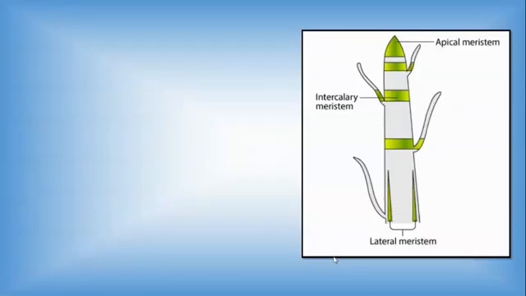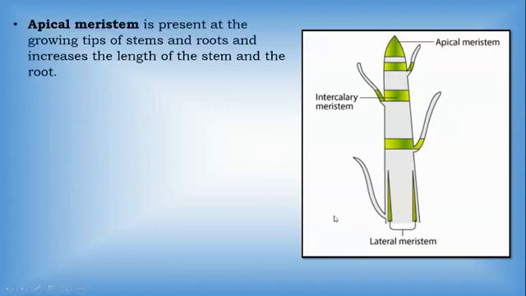So here you can see the picture of meristematic tissue that is related to the roots of the onion bulb. Okay, so we have taken a part of it. This tip region is called apical meristem. The middle part is called intercalary, and the bottom part is the lateral meristem.